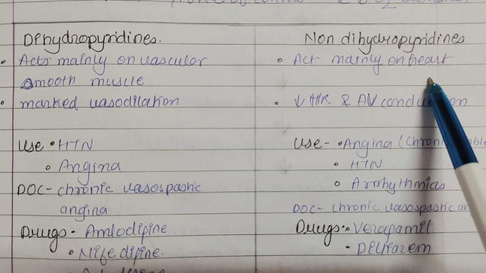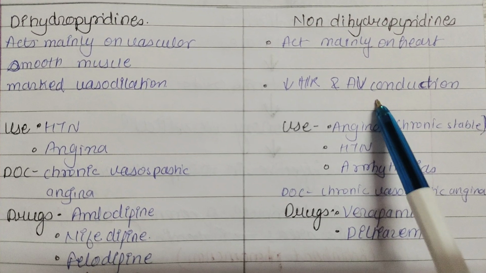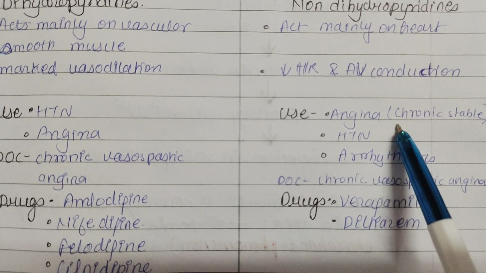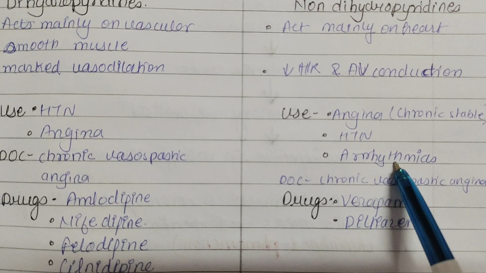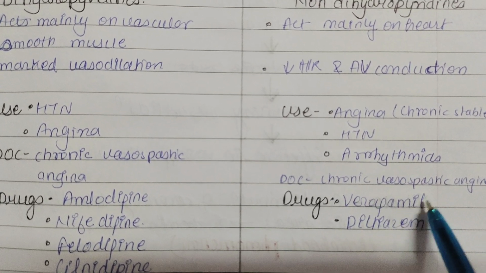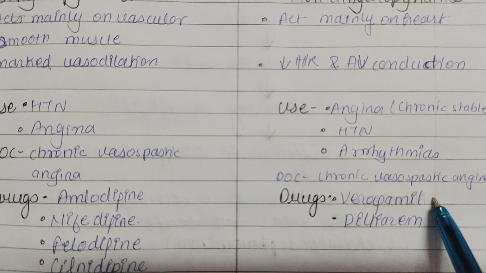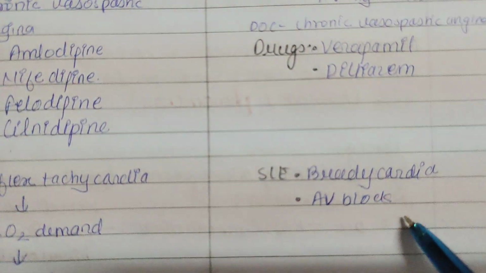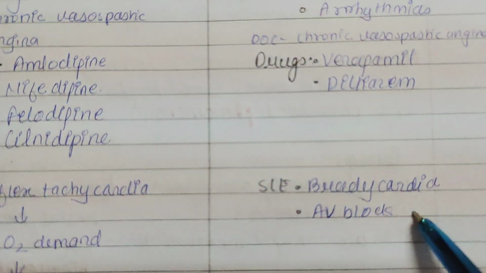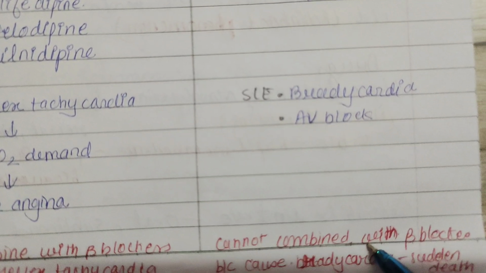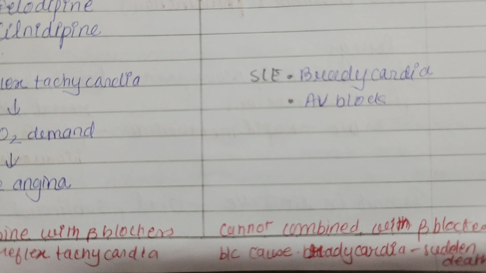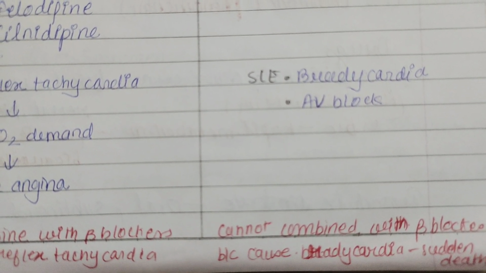Non-dihydropyridines act mainly on the heart, decreasing heart rate and AV conduction. They are used for angina, chronic stable angina, hypertension, arrhythmias. The drugs are verapamil and diltiazem. Side effects are bradycardia and AV block. They should never be combined with beta blockers because they cause bradycardia that leads to sudden death.